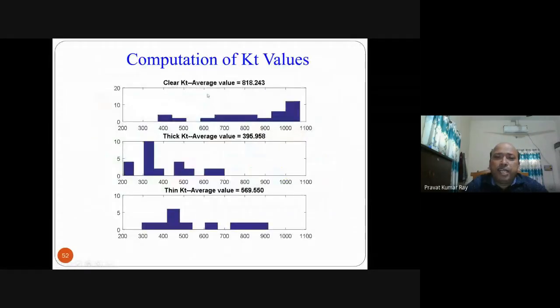Now, after finding out so many KT values, just like the threshold value you calculated, here also you have to find out the threshold value for KT. So let the KT threshold value for clear sky, you'll find out in this way, 818.243. For thin cloud you'll find out 395, and for thick cloud this value, and for thin cloud this value. So now we have calculated KT thin, thick, and clear sky.